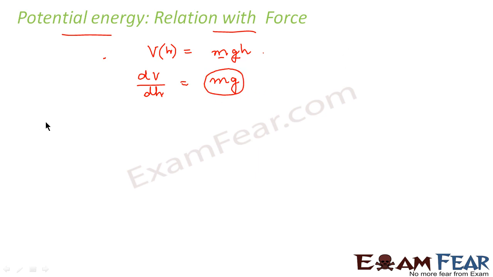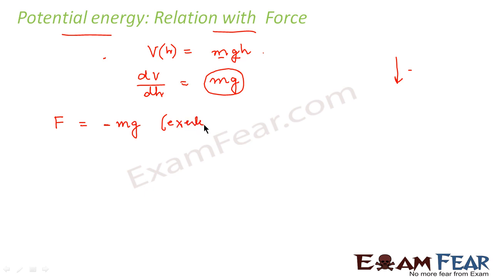Mg is nothing but mass into acceleration, or we can say that this is the gravitational force which the surface of the earth exerts on any object which is placed at any height. But since this force acts in the downward direction, it is a negative force. So the force is equal to minus mg.